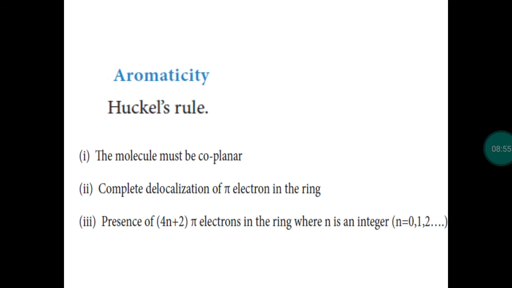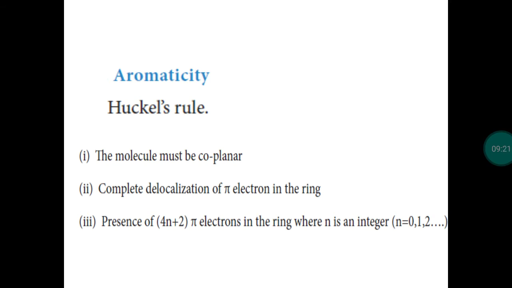The structure is mainly based on benzene ring. So we know that benzenoid compounds are aromatic in nature. But some of the non-benzenoid compounds will have the property of aromatic compounds, right? Some of the non-benzenoid compounds will have this aromatic character.